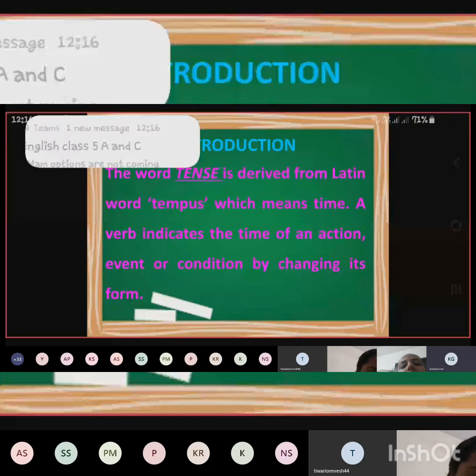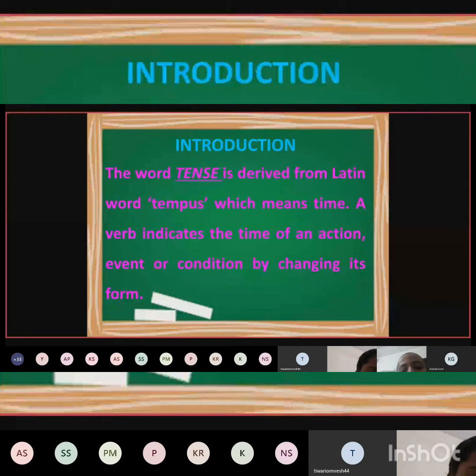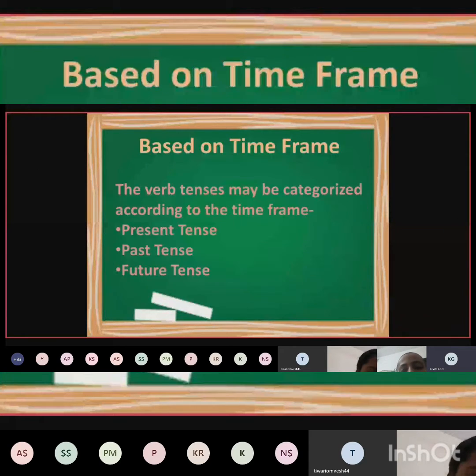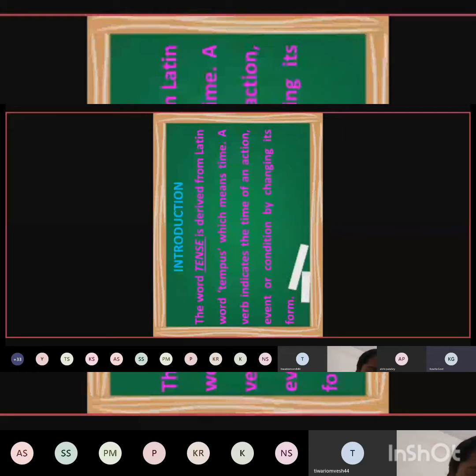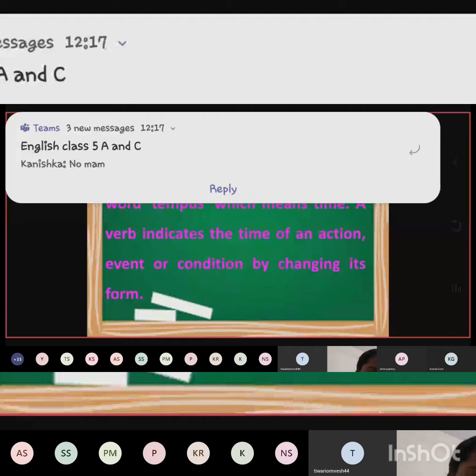Who is this, ma'am? Options are not coming. Kanishka, are you able to see my screen? Kanishka Bansal, are you able to see my screen? No?